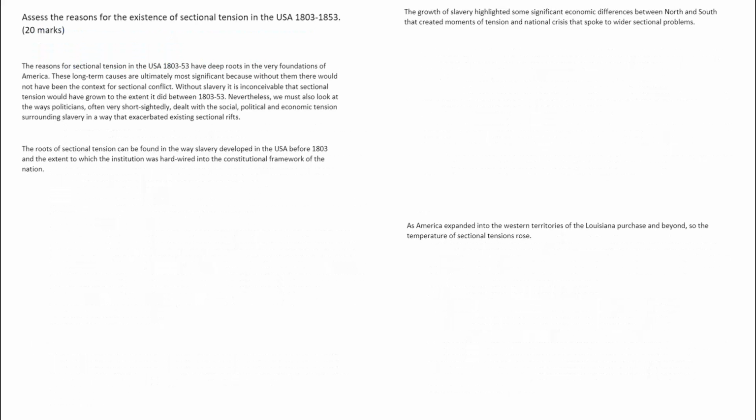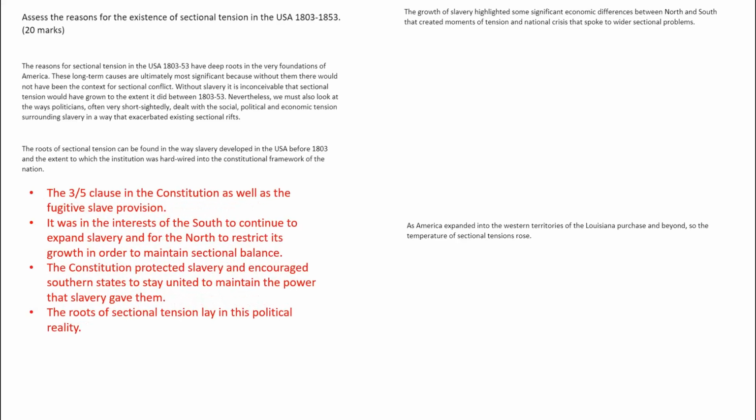If you think about your little essay task, about the things that you could have added. When it's talking about the roots of sectional tension, these roots being hardwired into the constitutional framework of the nation, we're talking about the 3/5 clause. We're talking about how this then meant it was in the interest of the South to continue to expand slavery, and for the North, it was in their interest to restrict it. The Constitution protected slavery and encouraged Southern states to stay united to maintain the power that slavery gave them. So the roots of sectional tension lay in this political reality of slavery's place in the Constitution causing long-term tension.